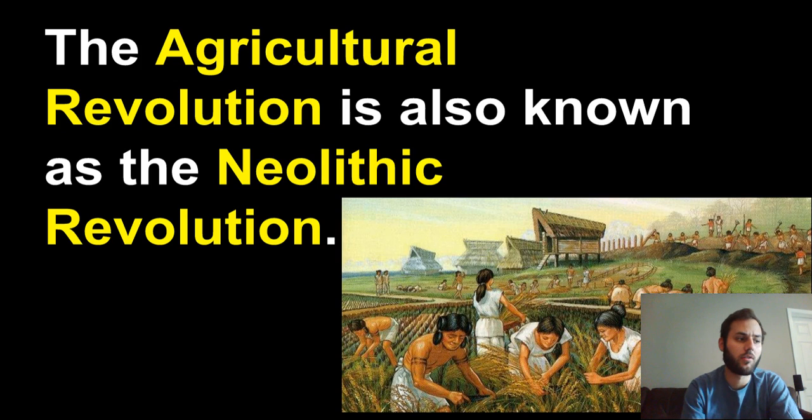Another name for the agricultural revolution is the Neolithic Revolution. Neo means new and lith means stone. Remember how Paleolithic age meant Old Stone Age? Neolithic means New Stone Age because this is a whole new world humans are living in. We're going to talk about this week how farming changed everything and put people on the path to the life we have today.